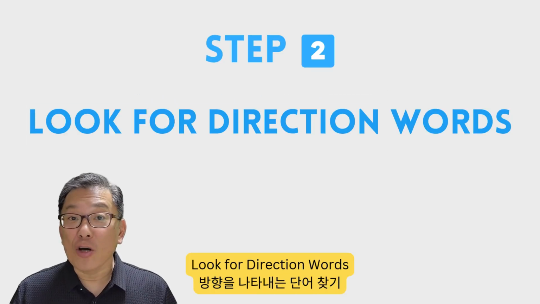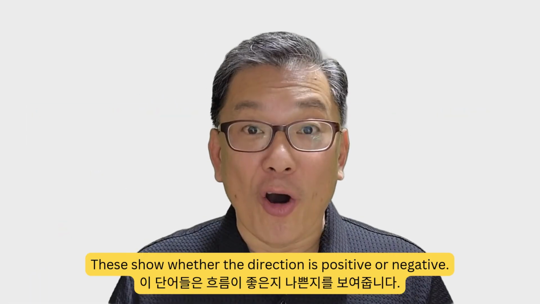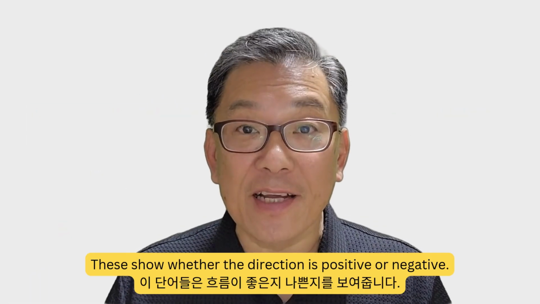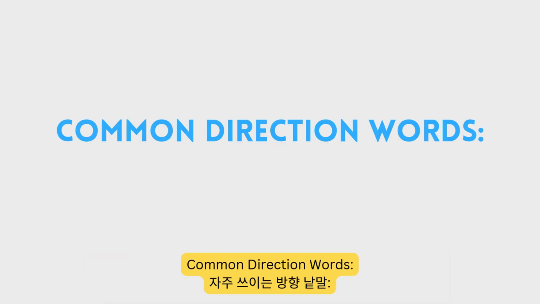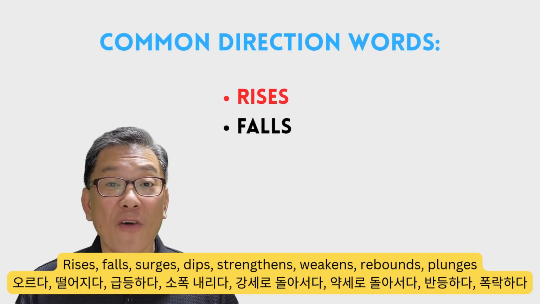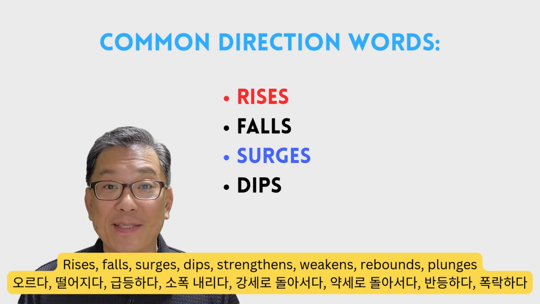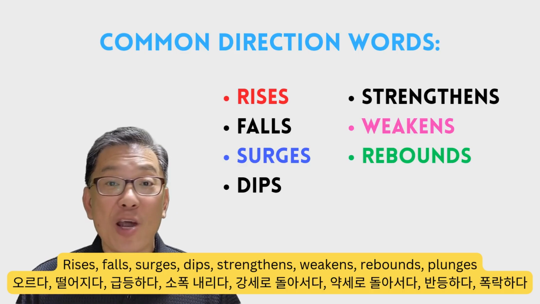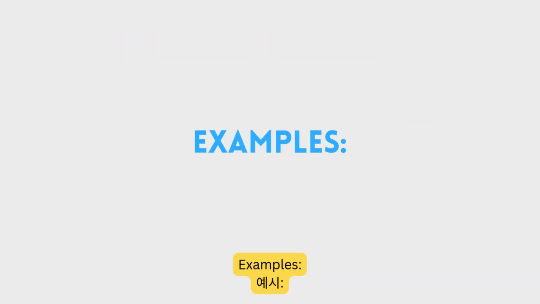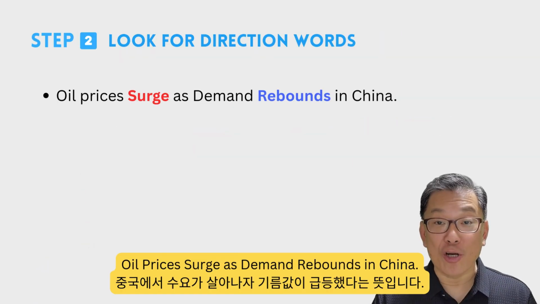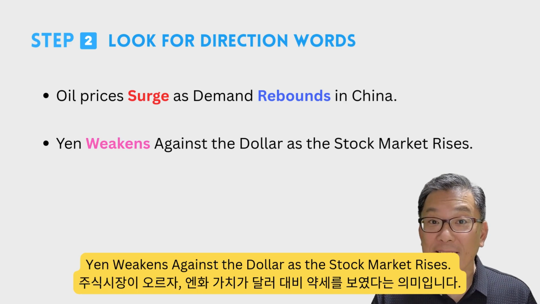Step 2, look for direction words. These show whether the direction is positive or negative. Common direction words: rises, fall, surges, dips, strengthens, weakens, rebounds, plunges. Examples: "Oil price surge as demand rebounds in China." "Yen weakens against the dollar as the stock market rises."